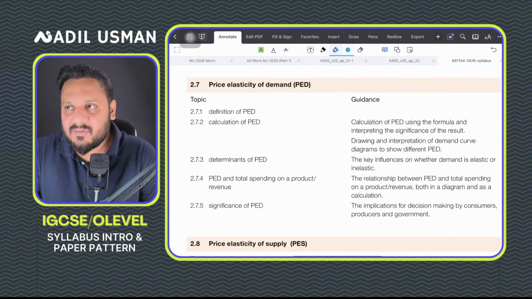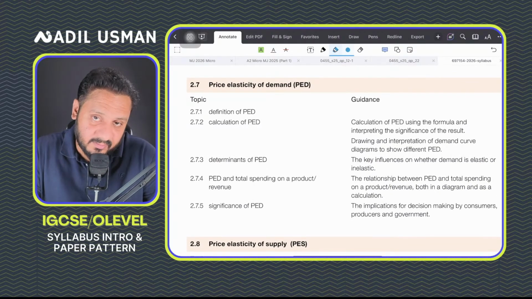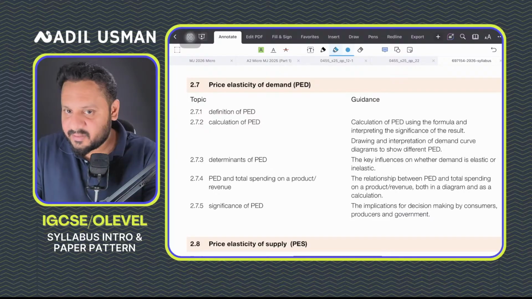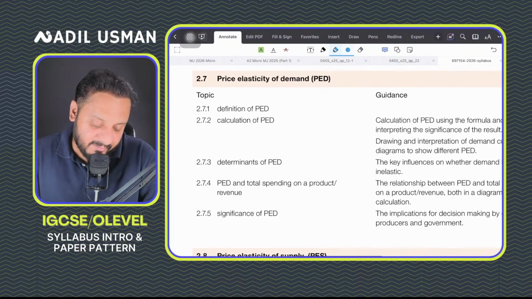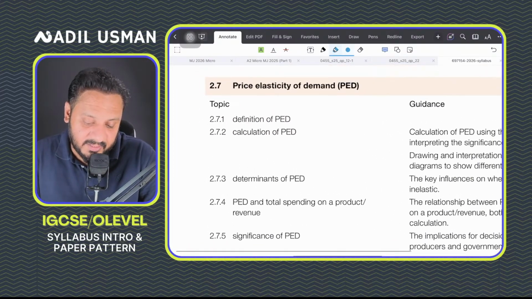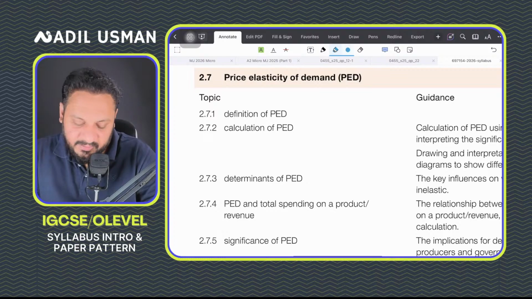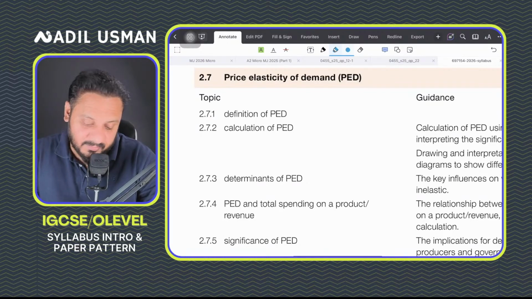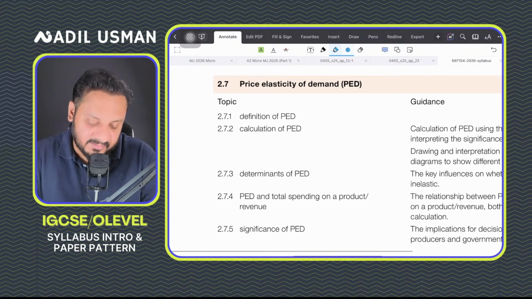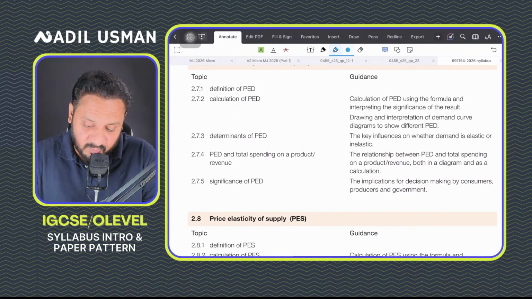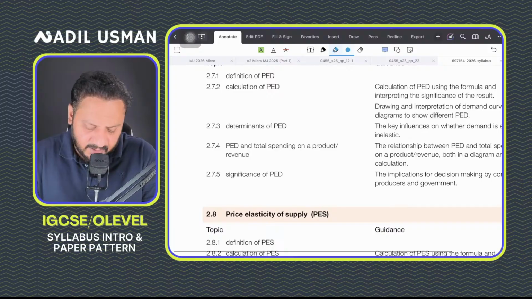So you see, most of the things, you have 4 questions, and every question comes from a different topic. Usually they cover at least 80% of the syllabus, and the remaining 20% they make sure to fit in the case study. So you have PED, you'll study about elasticity, why some firms increase prices and people still buy them, how consumers respond to price changes, some calculations, what determines elasticity and why elasticity is so significant to firms and consumers and even the government. Again, a 6-marker comes on this question as well.